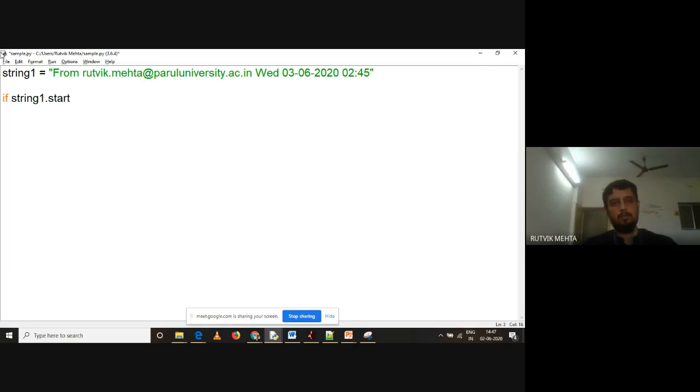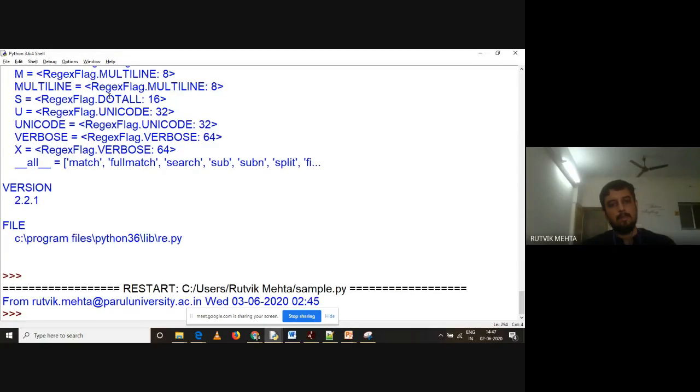So here there is no solution, so I'll say startswith only. And I want to check if my string starts with from, print the string. I'm just going to print it. Let us understand that. What will be the output over here? The whole string will be printed, because my string is starting with from. So let me run this code. And you can see that it is printing the string as it is.